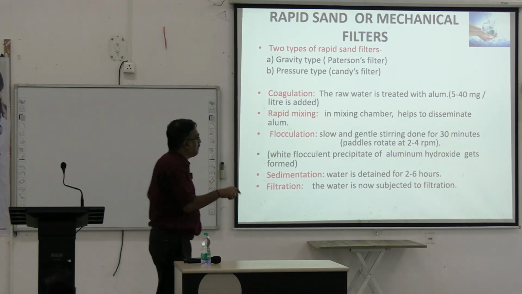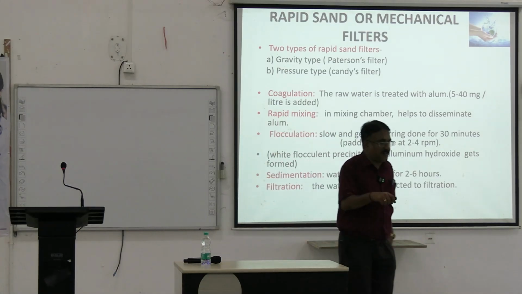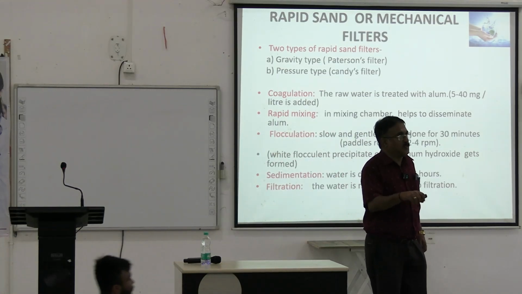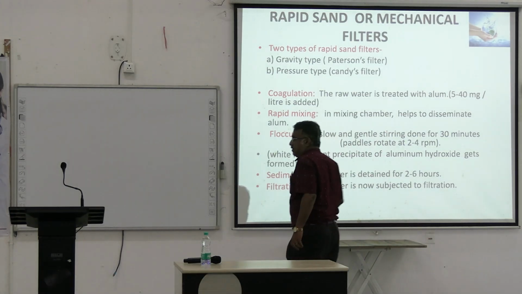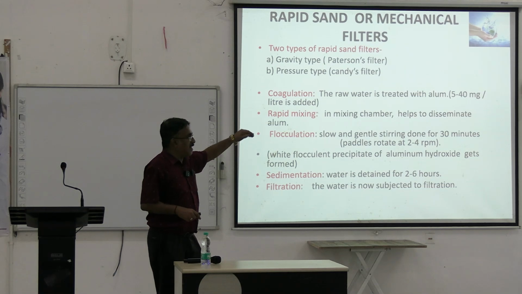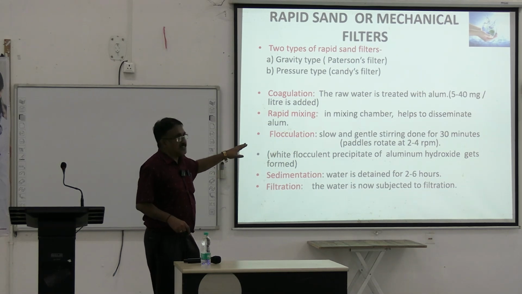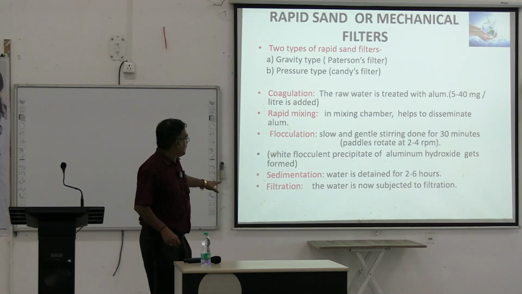Then it's mixed in a rapid mixing chamber, and then there is stirring done. In slow sand filter, there is no stirring. That is what is called flocculation, slow and gentle stirring for 30 minutes. Then a white precipitate gets formed. Then sedimentation. The water is retained for 2 hours.